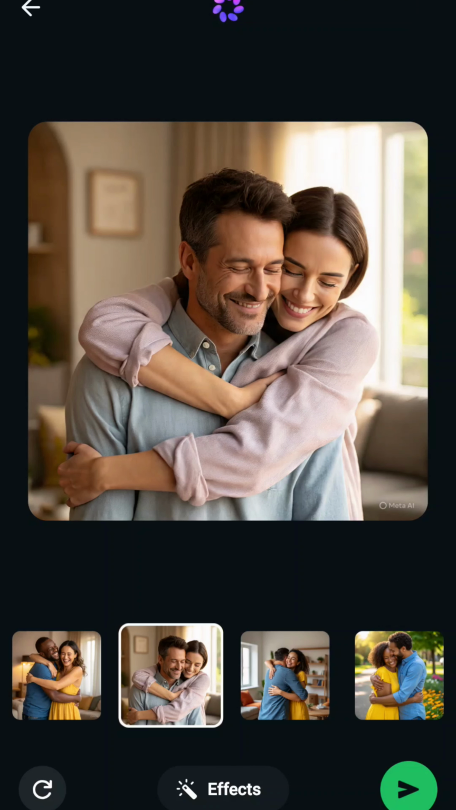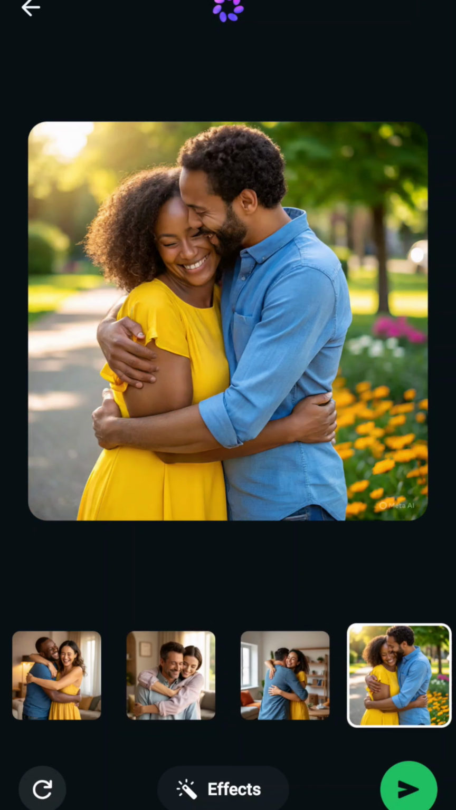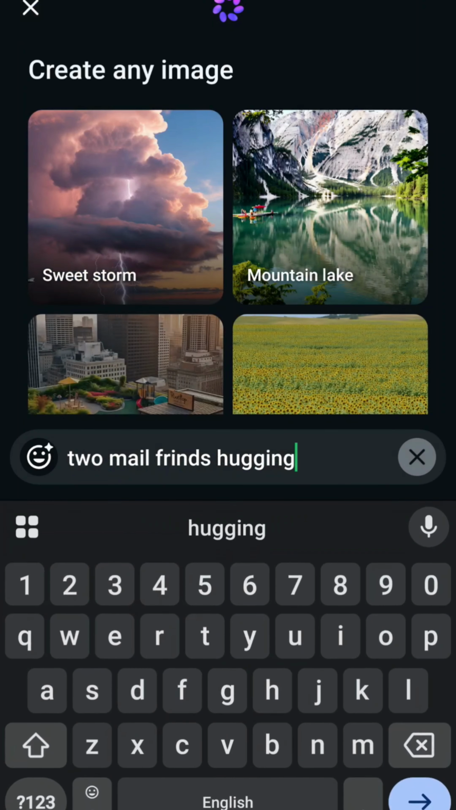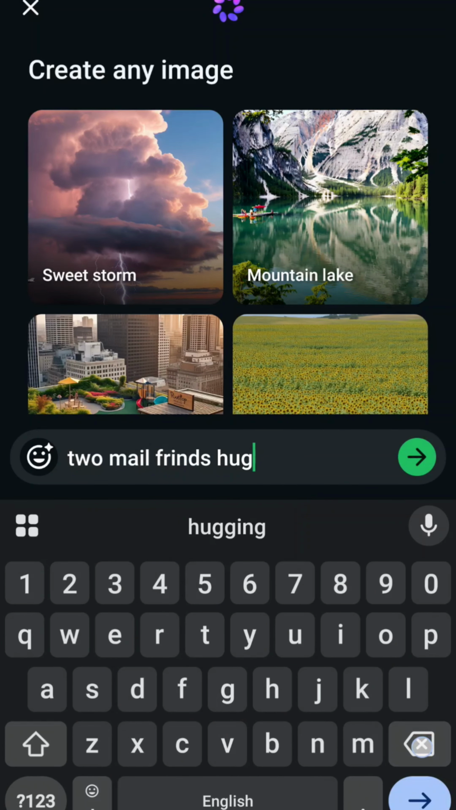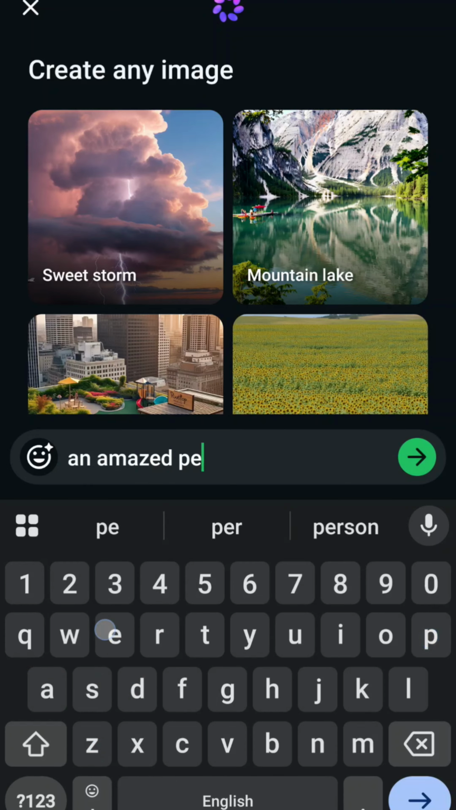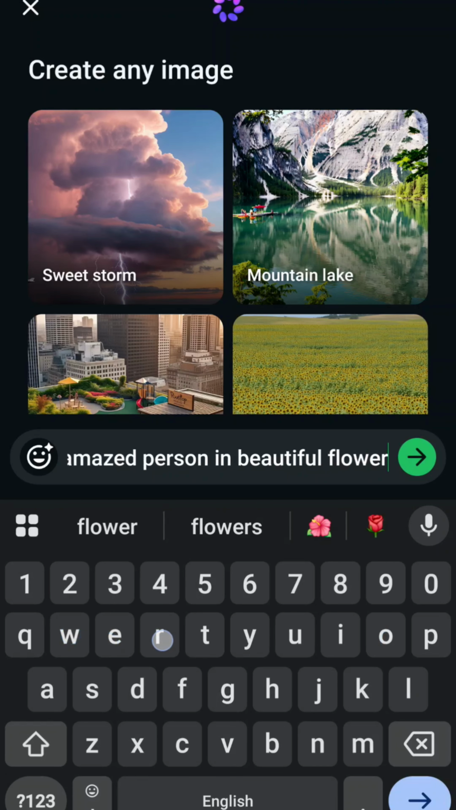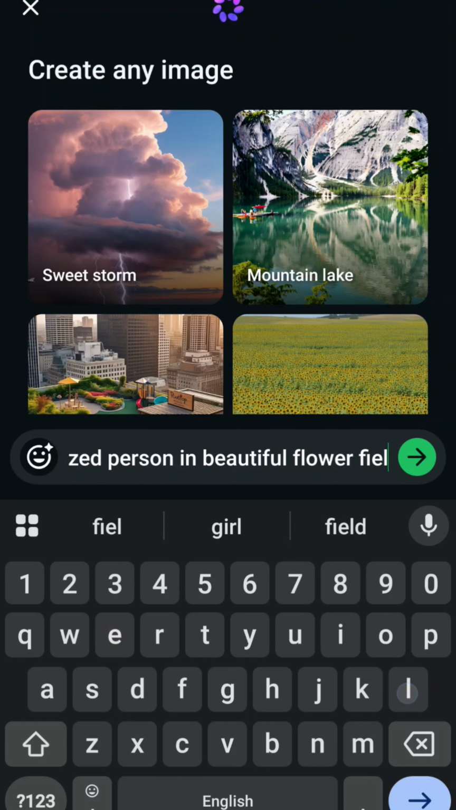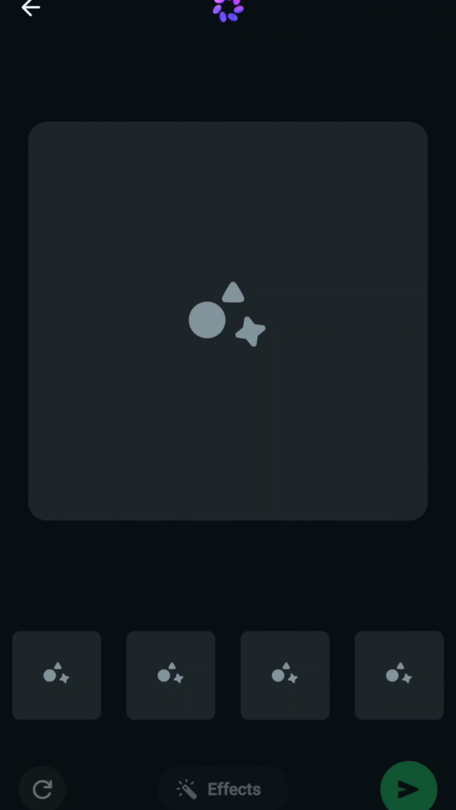Okay. So still it is creating woman and men. I'm not sure why it's not understanding. So let's build someone. A person in a beautiful flower field. Let's see what it creates.